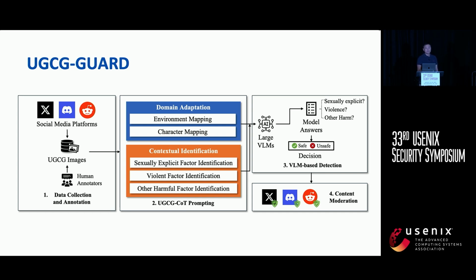In the third part, large vision language models will take the prompts and those images as input and output answers for each question. Based on those outputs, the final decision will be made, like either the image is safe or not safe. In the end, this approach can be directly deployed by those social media platforms to protect those users.